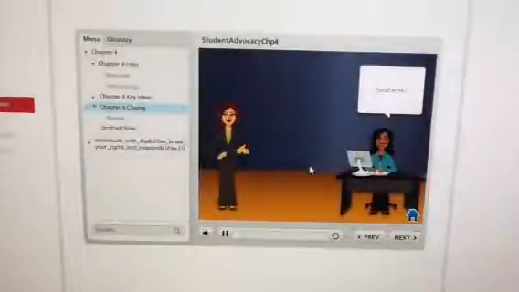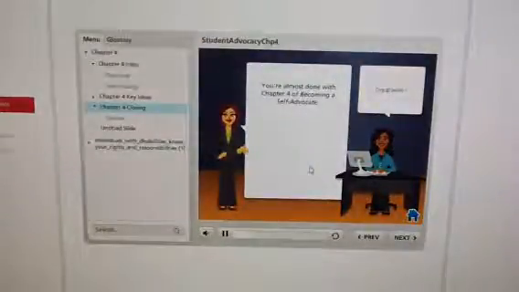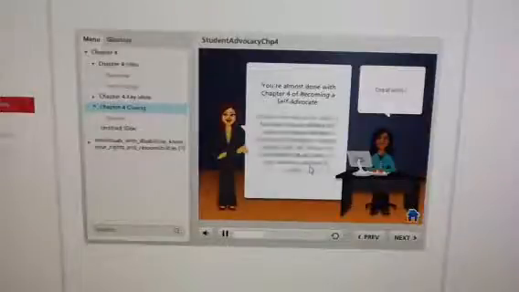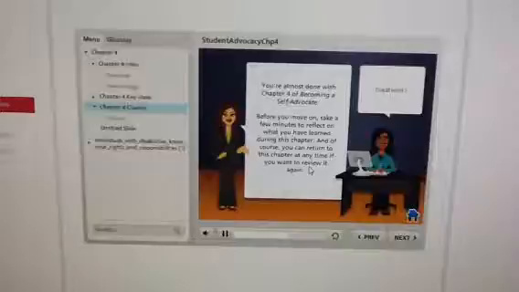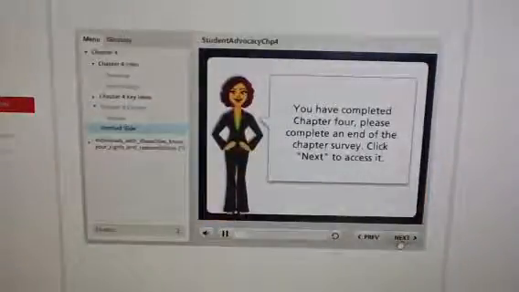Great work! You're almost done with Chapter 4, Becoming a Self-Advocate. Before you move on, take a few minutes to reflect on what you have learned during this chapter. And of course, you can return to this chapter at any time if you want to review it again. Keep up the good work. Please complete an end of the chapter survey. Click Next to access it.